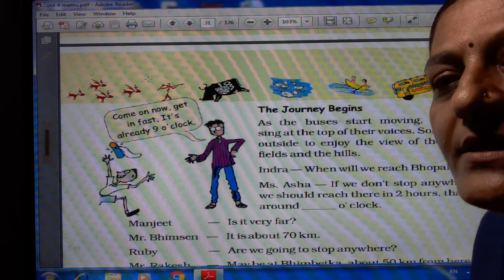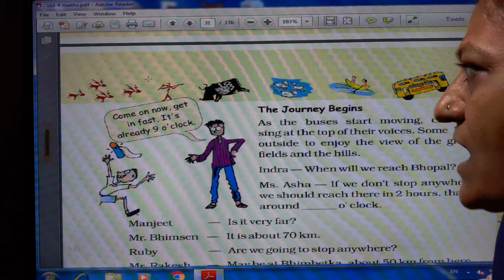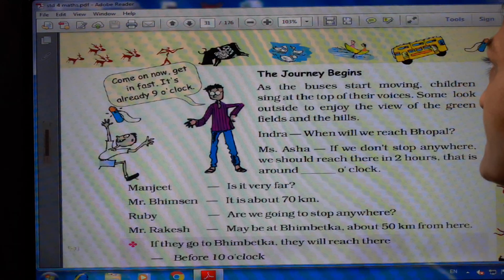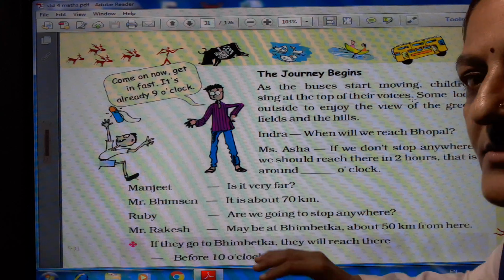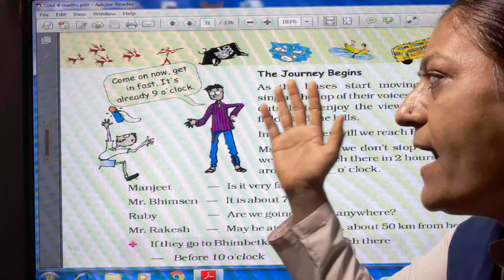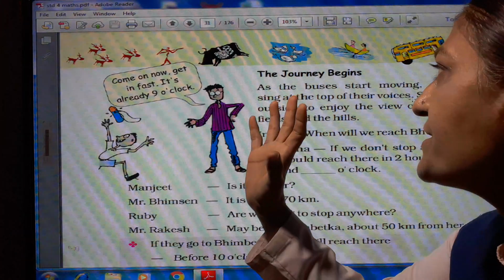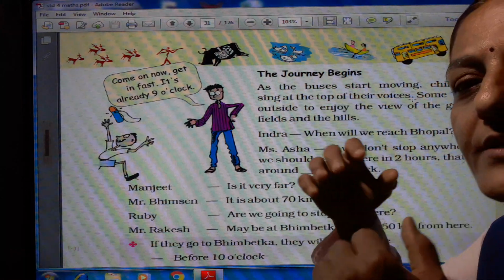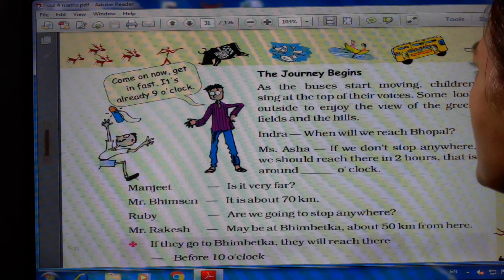Now their journey begins. How? As the buses start moving, children sing at the top of their voices. When there is a picnic, all the children always enjoy. When the bus started, all the children were very excited, and so they sing a song loudly. At the top of their voices means very loudly.